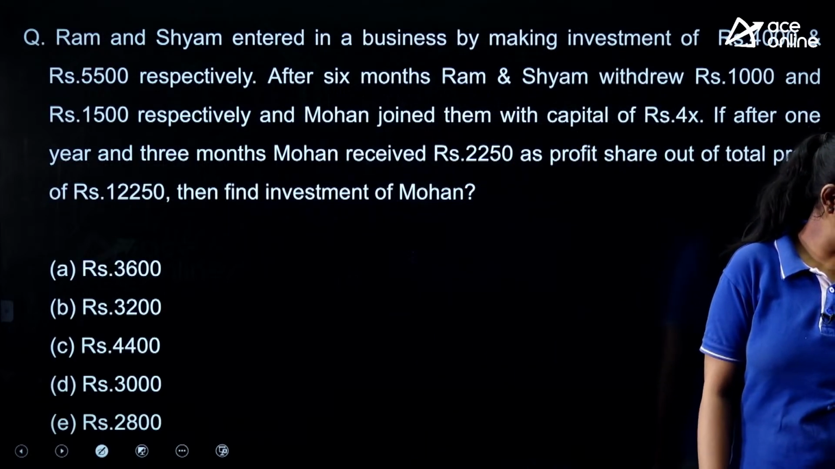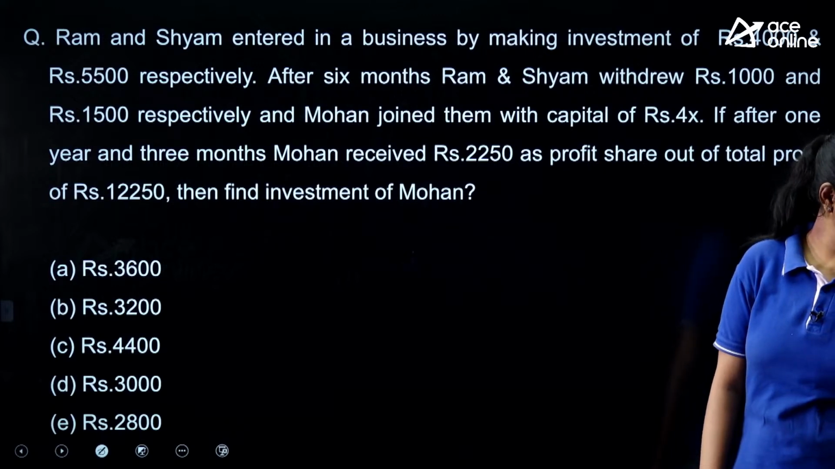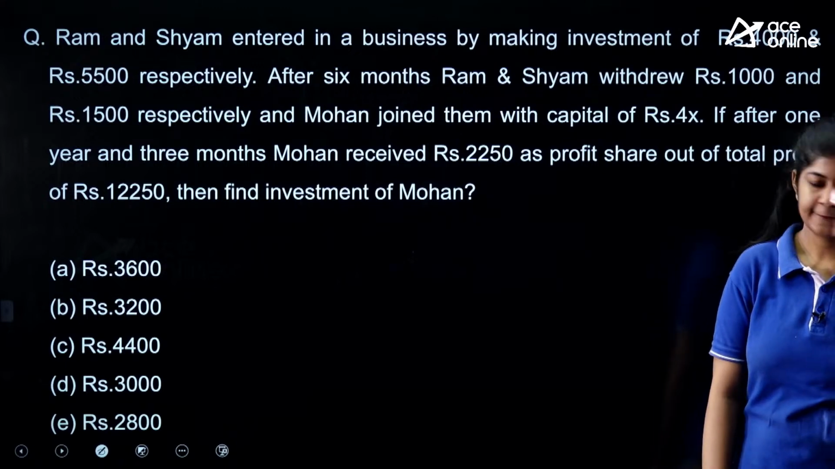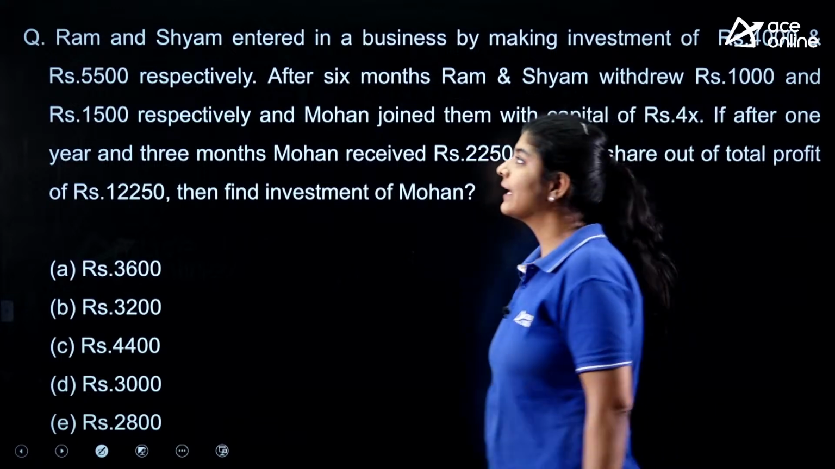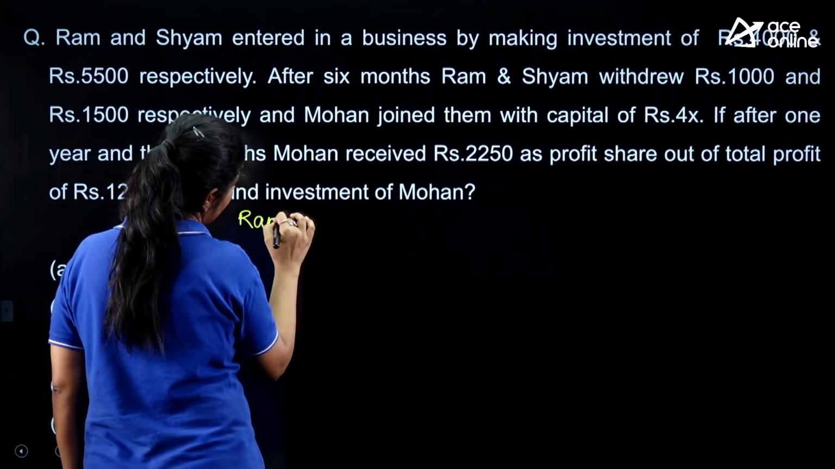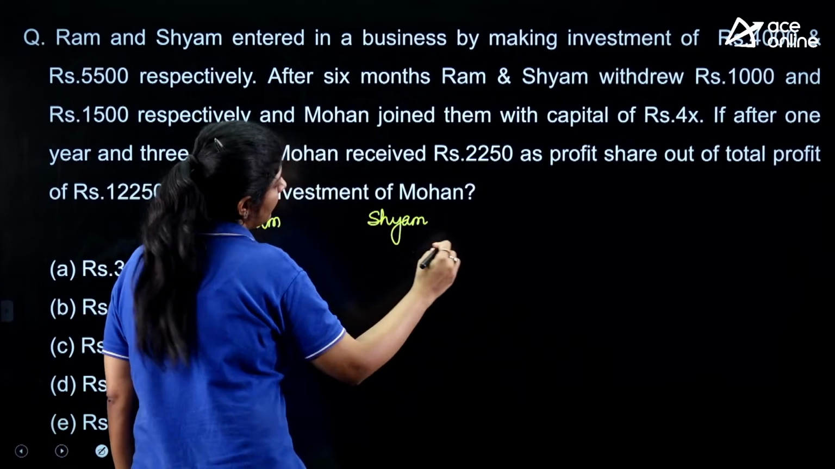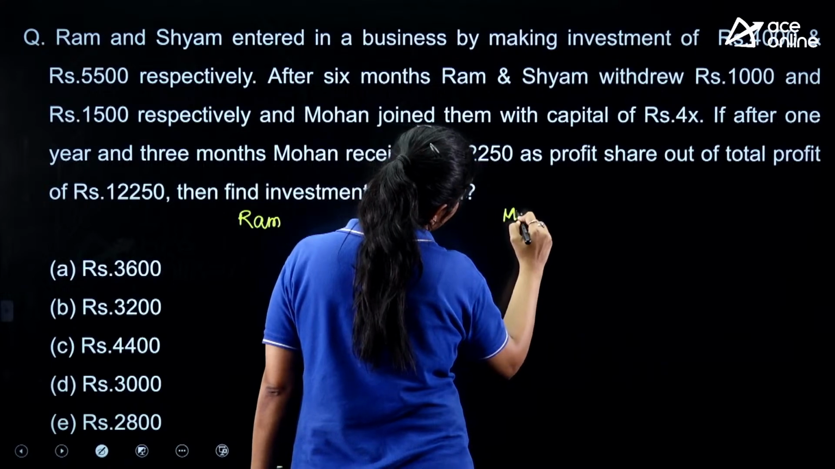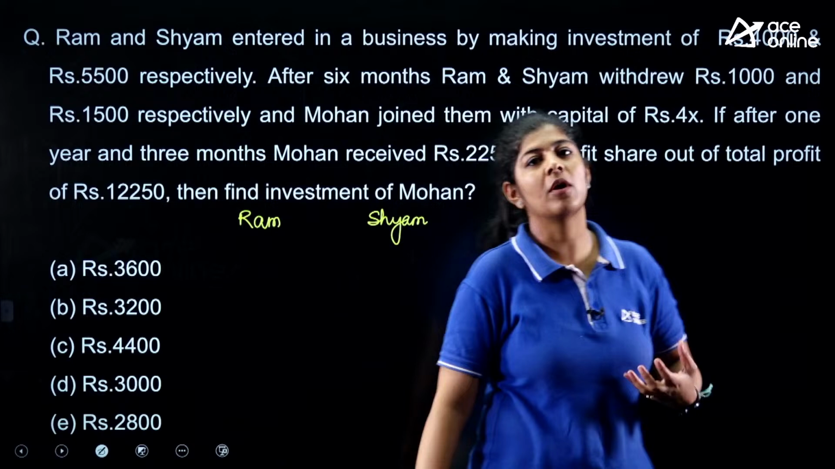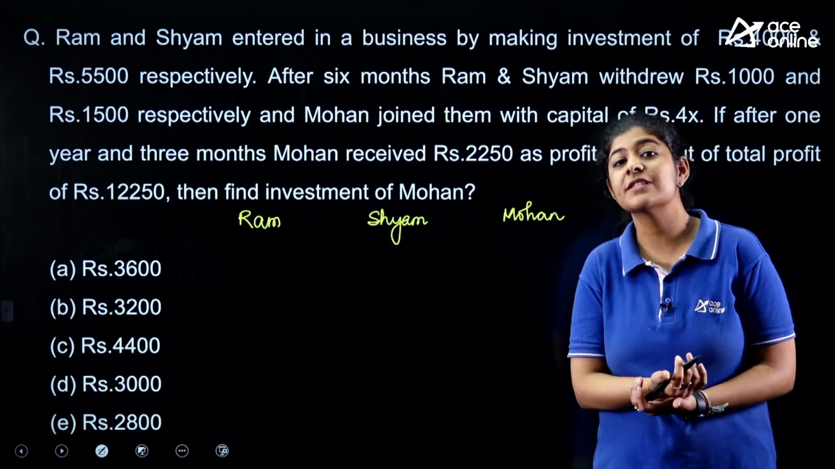What we need to do? We need to find out the investment of Mohan. Very good, Dharani. Now just simply try to solve this particular question. Here we have 3 persons, Ram, Shyam and Mohan. And we know that if we want to calculate the profit, profit is nothing but the time period multiplied by the investment that they made.